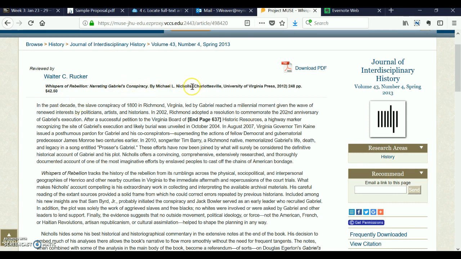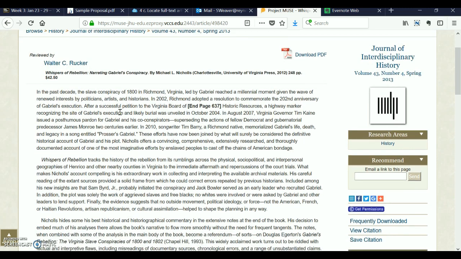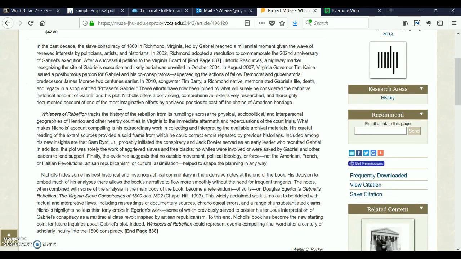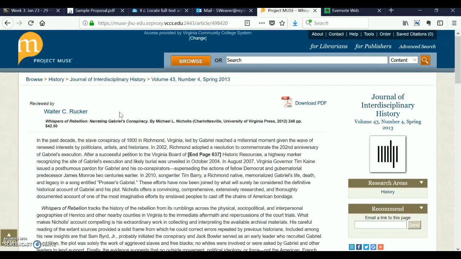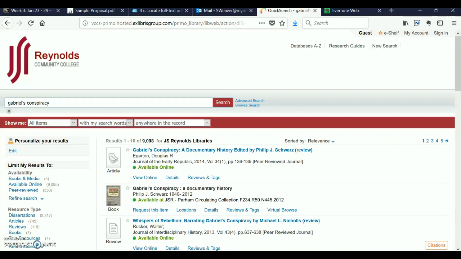So here's our book that we just looked at. A guy named Walter C. Rucker has written a review for this journal. So this probably isn't very useful to us because we're not interested in a review of the book. We actually want the sources. Okay, now we're back to our second search, the Gabriel's Conspiracy search.